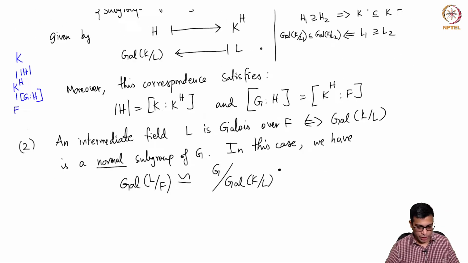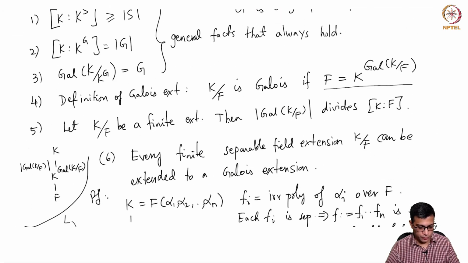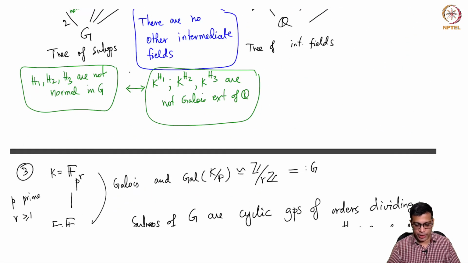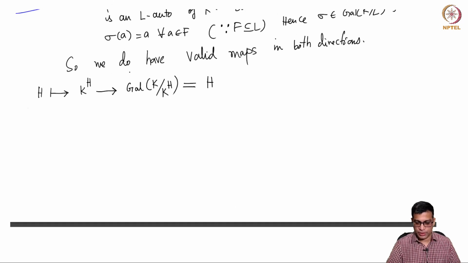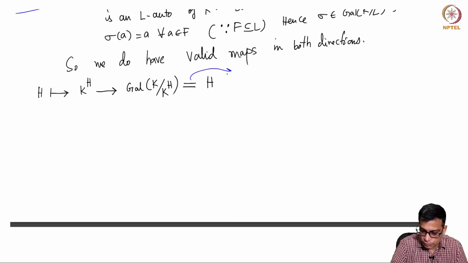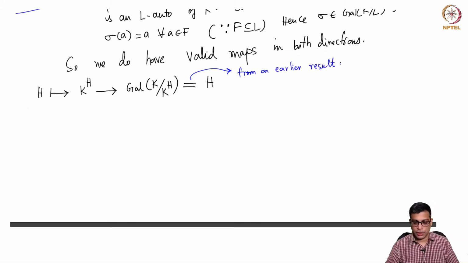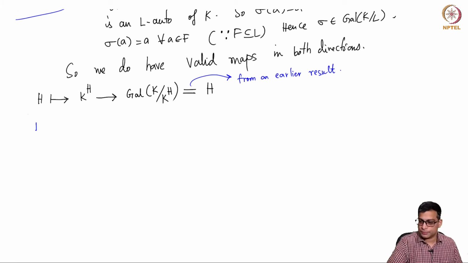And this is, if you recall, in the last video I gave you a bunch of formulas that I recalled. The Galois group of K over K^G is G for any automorphism group G of K. So apply that to H to get this. So this comes from an earlier result. So that means you go from H to the fixed field and then come back, you do get H back. On the other hand, let's take L.